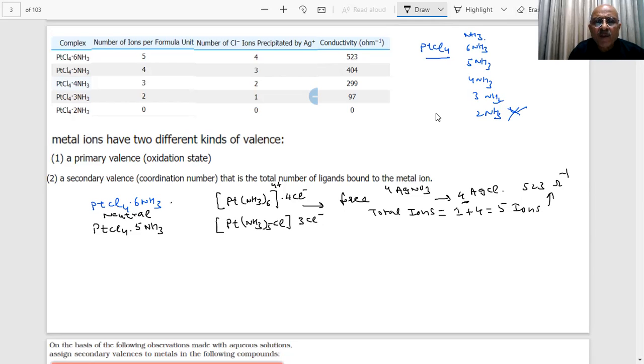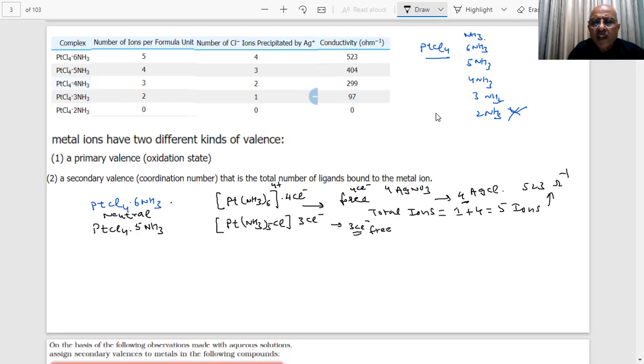How many are forming bonds? 6 molecules, 5 NH3 and 1 Cl. How many Cl minus are free here? 3 Cl minus are free.